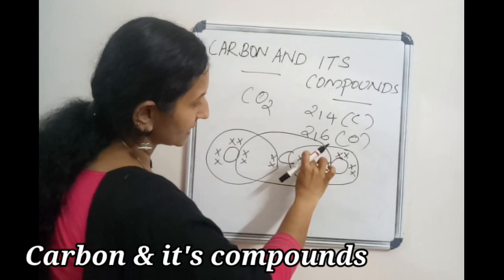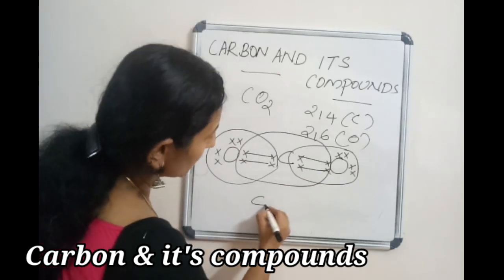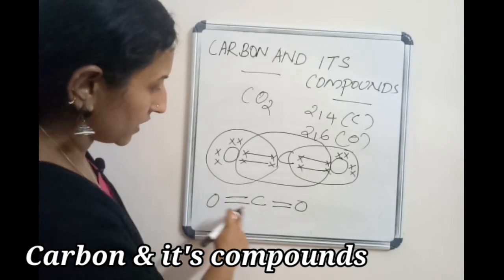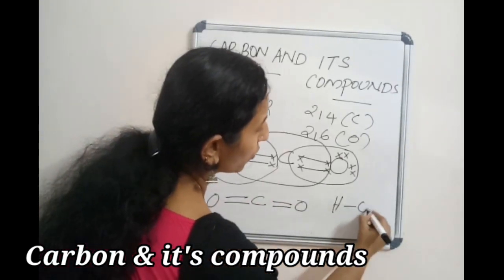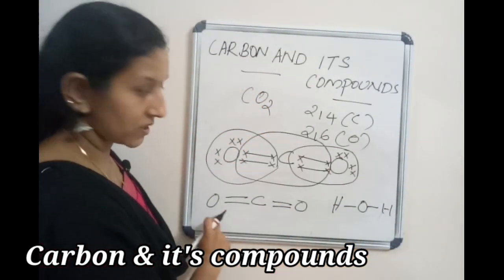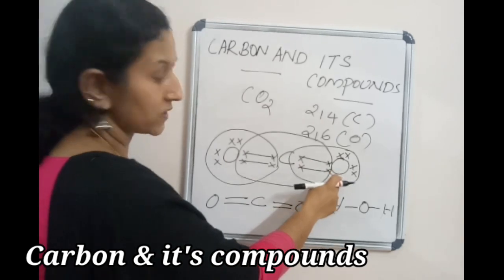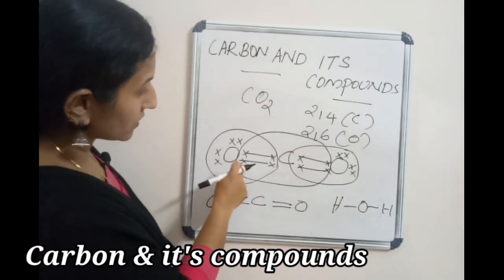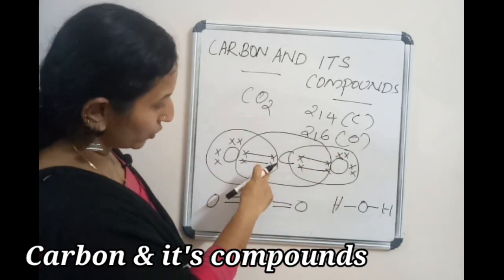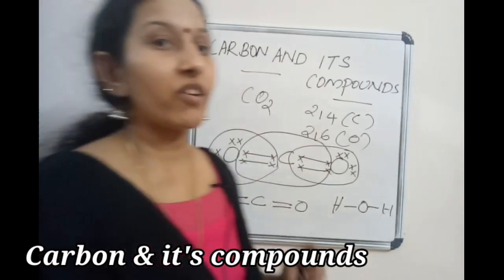Okay, so you can see the double bonds. This is carbon dioxide, O double bond C double bond O. And water, HOH. This is carbon dioxide. How? First 4 electrons for the carbon atom, then 6 each for the oxygens. Then oxygen shares to get 2, 4, 6, 8, and carbon also gets 2, 4, 6, 8, all around. Okay, so this is the way of sharing.